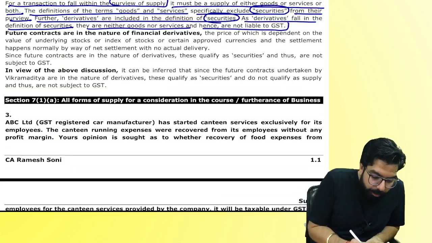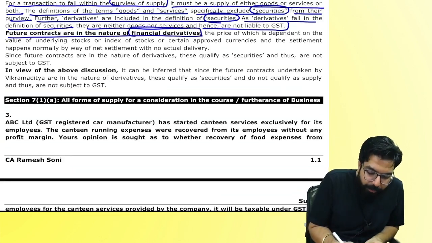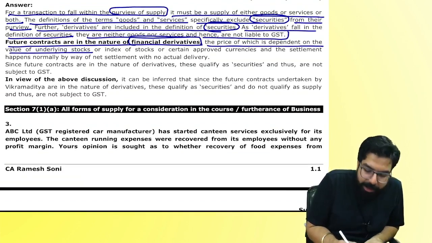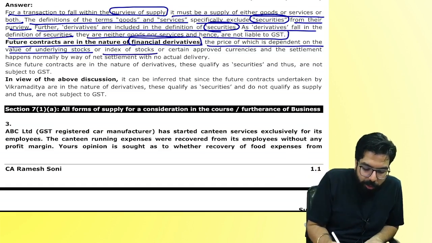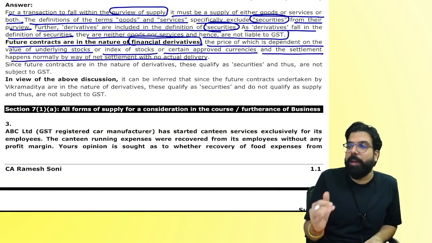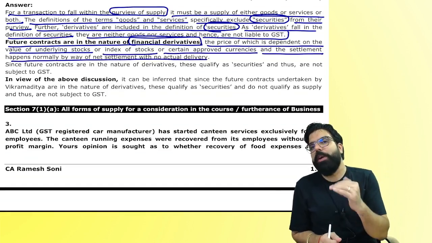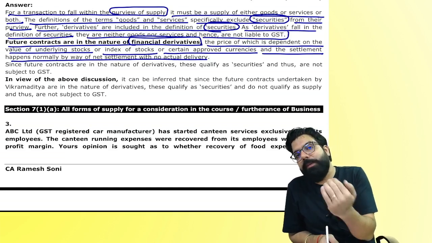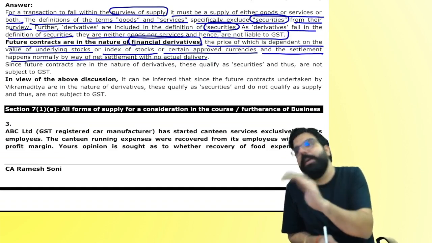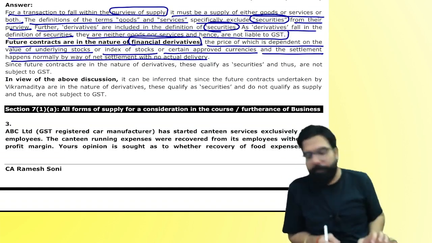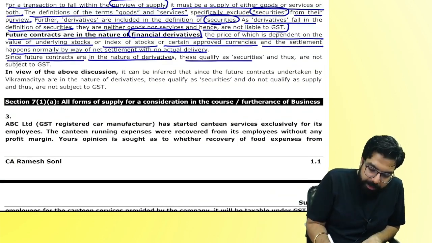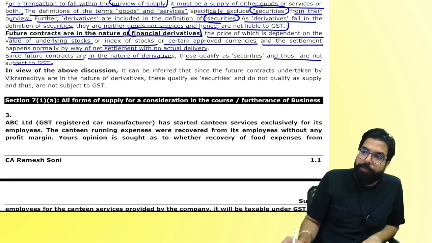Next. Future contracts are in the nature of what, everyone? Financial derivatives. The price of which is dependent on the value of the underlying stock or the index of stock or certain approved currency, and the settlement normally happens by way of net settlement and not actual delivery. If you don't write so advanced also, you can write derivatives. Derivatives are covered under securities, correct? And where the net settlement is happening, it is a security. Then, since future contracts are in the nature of derivatives, these qualify as securities and are not subject to GST.